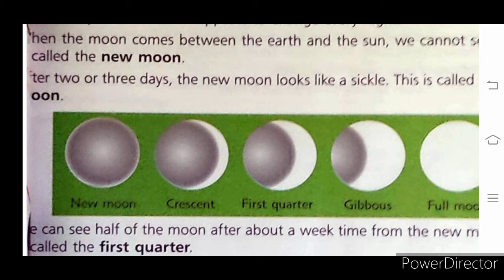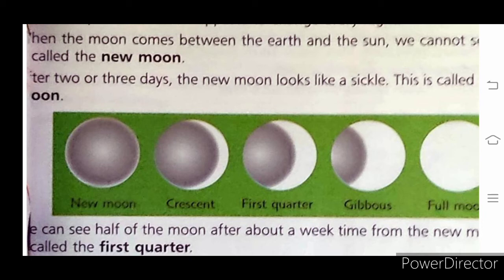This is called crescent moon. We can see half of the moon after about a week. After a week, we can see half moon. Means half is dark and half is lighted part. So this is called half moon after 1 week. This is called first quarter, and that after 7 days the moon we see, that is called the first quarter moon.